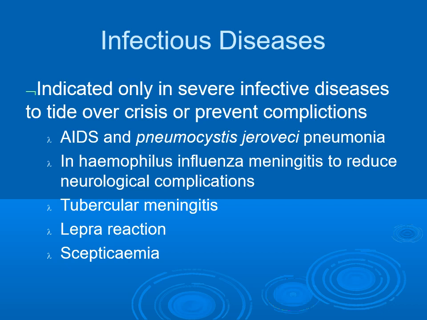Following are the conditions in which corticosteroids are preferred. Number 1, aids in Pneumocystis jirovecii pneumonia. Second, in Haemophilus influenzae meningitis to reduce neurological complications. Third, tubercular meningitis. Fourth, lepra reactions. Fifth, septicemia. And in my previous lecture, I told you regarding the use of corticosteroids in the current pandemic situation, COVID-19 also.